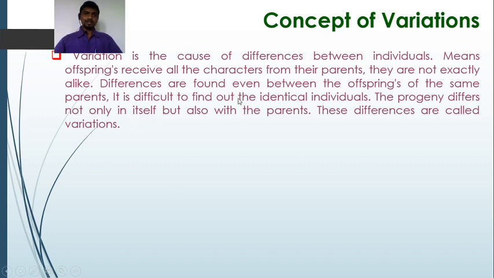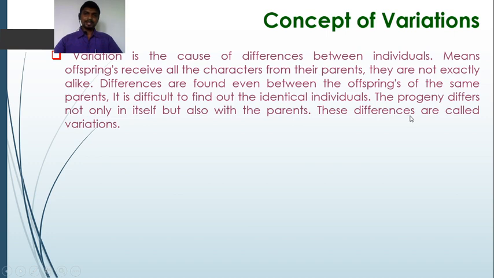The offspring receive all the characters from their parents, but they are not exactly alike. It becomes difficult to find identical individuals, and these differences are called variations.